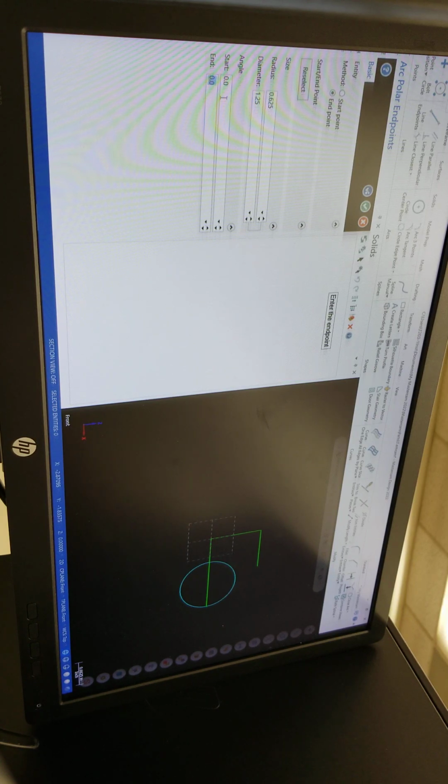You can have a full circle, doesn't matter. 180. Negative. Negative will go that side. I'll go 0 to 0, complete circle. I'll say minus 180. That's going to go on this side. Plus 180 on that. From this side, oh, come on. So let's make it 0.